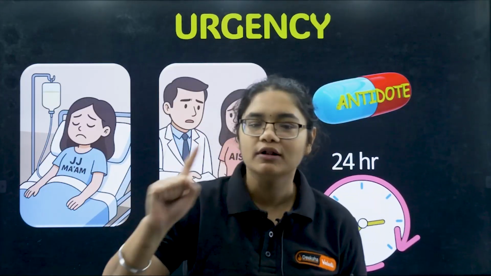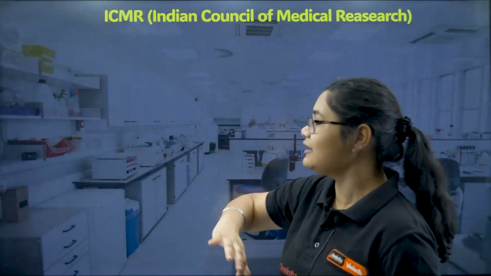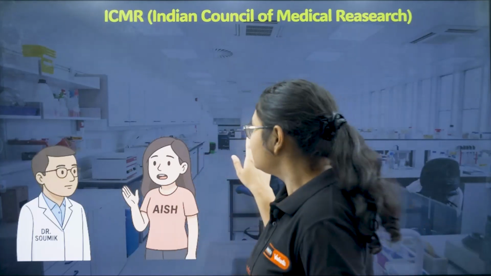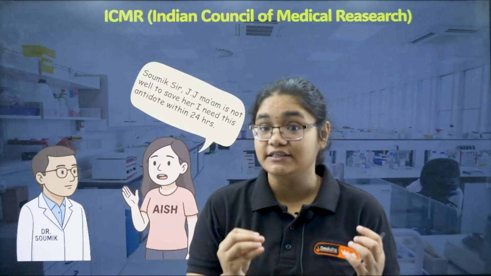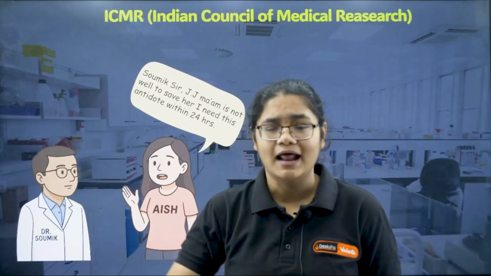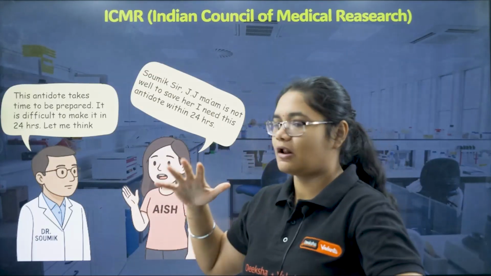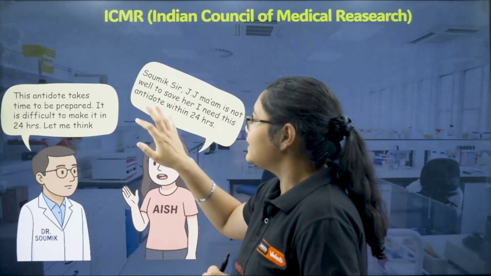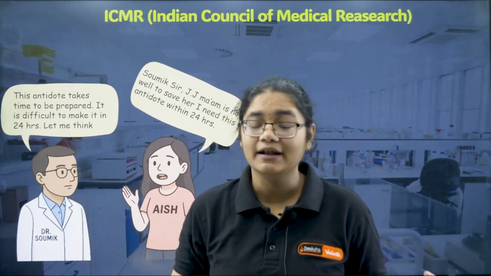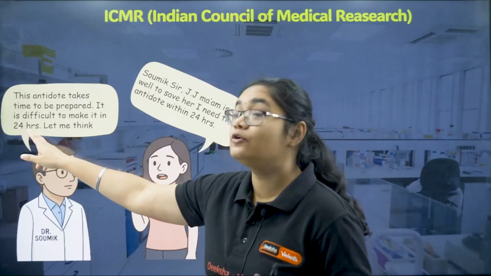So I moved all the way to our very famous institute, ICMR, Indian Council of Medical Research. And do you know whom I met there? I met our favorite Somik sir there. I described everything regarding JJ Mam to Somik sir. I told him that JJ Mam is not well and to save her, I need this antidote within 24 hours. Then Somik sir became very tense and said that the antidote takes time to be prepared, and it is very difficult to prepare it in 24 hours.